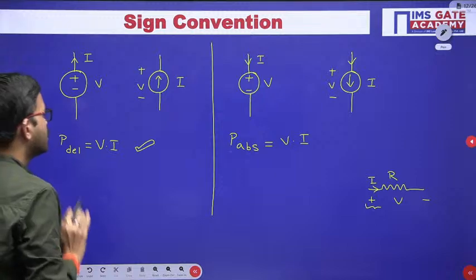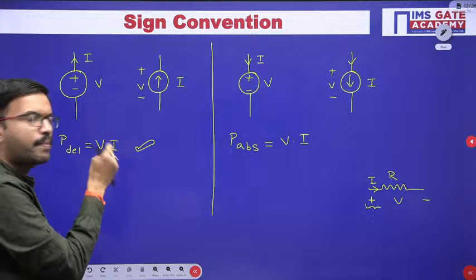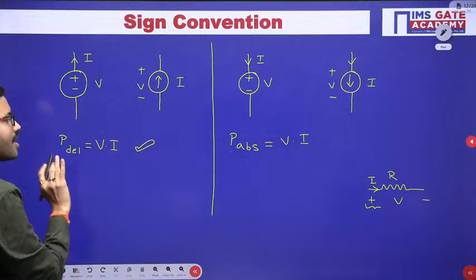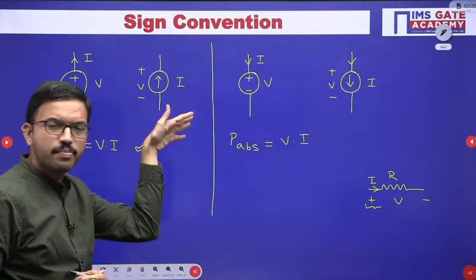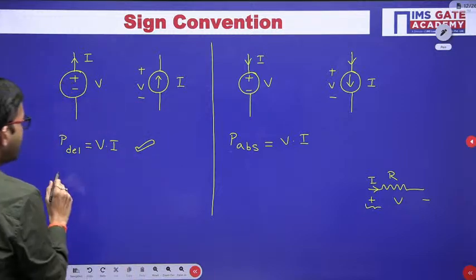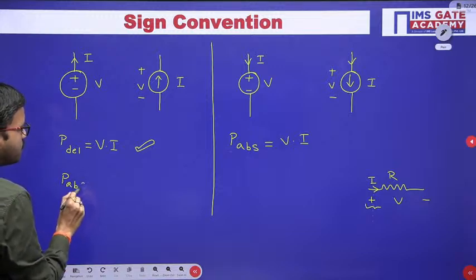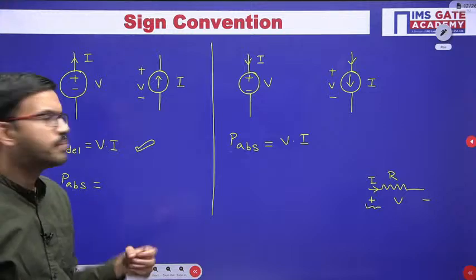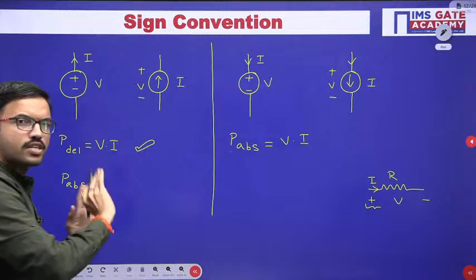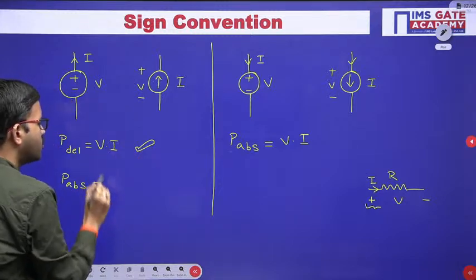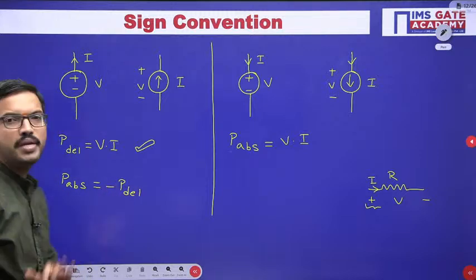Say for example, in these two categories, the power is delivering, but in the exam, instead of asking how much power is delivered by this voltage source or this current source, they can intentionally ask how much power is absorbed by this particular voltage source or current source. In that case, the delivered power is positive. Whatever delivered power you got, just put a minus, that's all. Then the absorbed power will be negative.